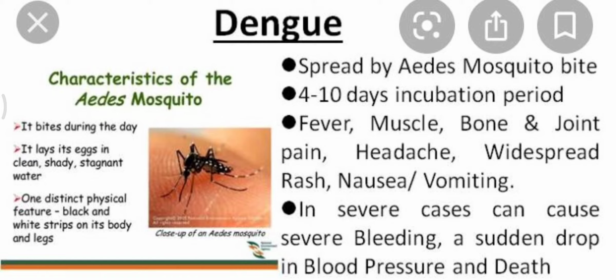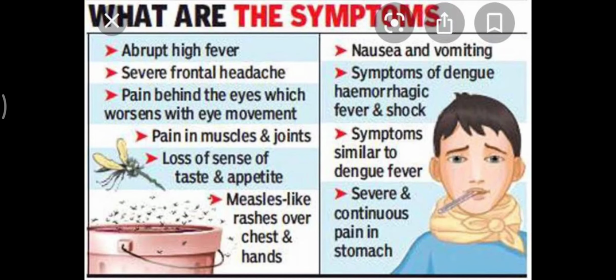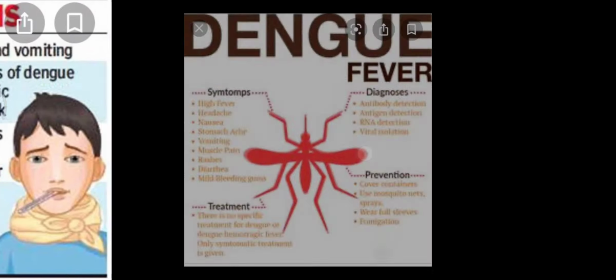headache, vomiting. In certain cases, it may also lead to severe bleeding and hemorrhages, and the blood pressure of a person can fall, leading to death. The symptoms are listed here also. So you are going to see the same type of symptoms: a loss of sense of taste and appetite, and rashes on the chest and body parts. So these are the common symptoms that you can see in case of dengue fever.